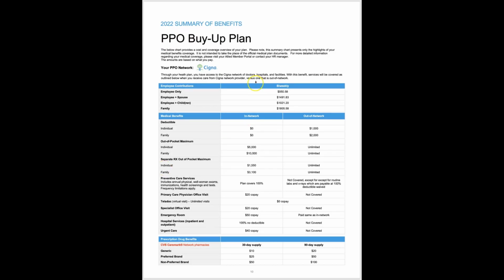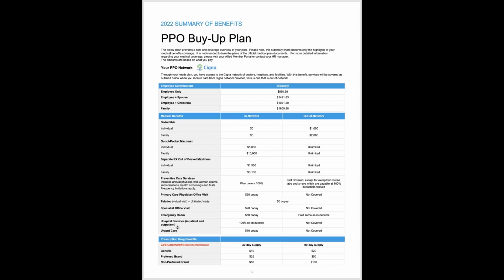And then lastly, the PPO buy-up plan. This is a very comprehensive plan, which is why the employee contributions are much higher for this option. Most often, we don't see these types of plans exist in the market anymore. They are very comprehensive. This plan has no deductible. It's $0, both for individual or for family. Several benefits do have a traditional copay arrangement, but hospital services is covered at 100% in-network. It's a very, very robust plan. And that's why the employee contributions are much higher for a plan like this.